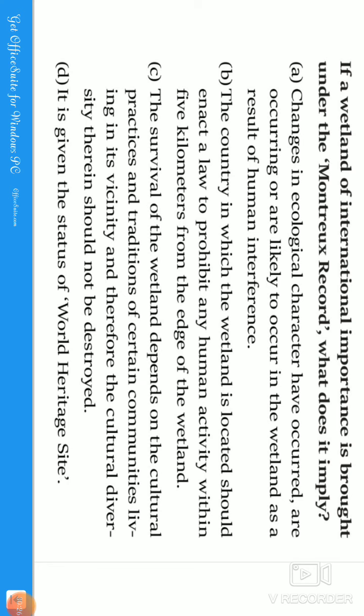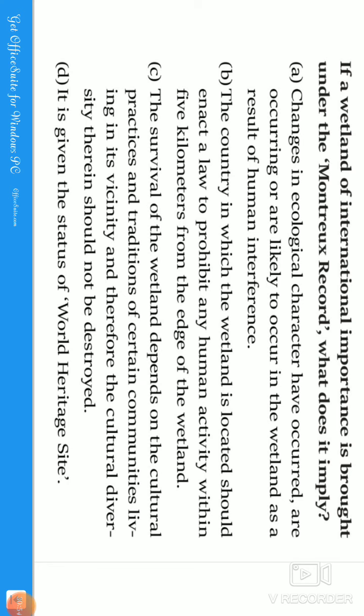In India, we have kept three sites in the Montreux Record: Chilika Lake, Keoladeo Ghana National Park and Loktak Lake. But Chilika has been removed because it has recovered ecologically. Right now in India, Keoladeo Ghana National Park and Loktak Lake are under the Montreux Record.